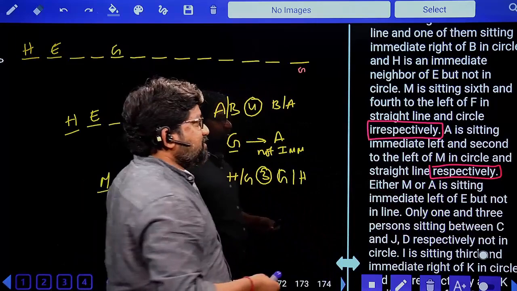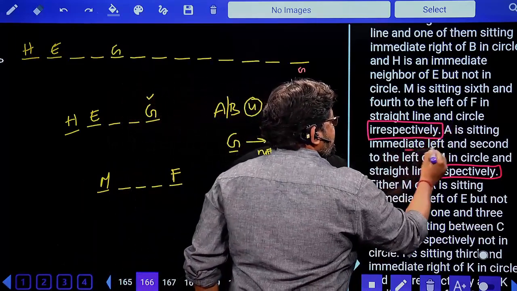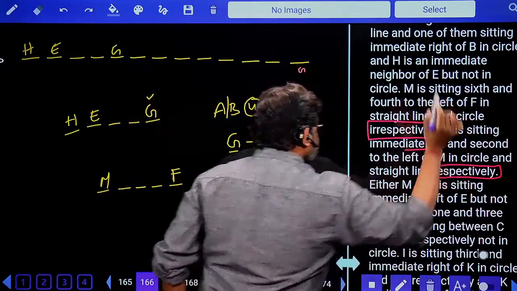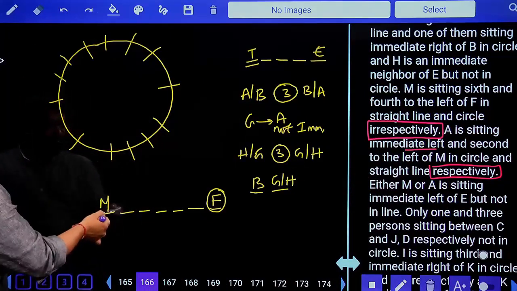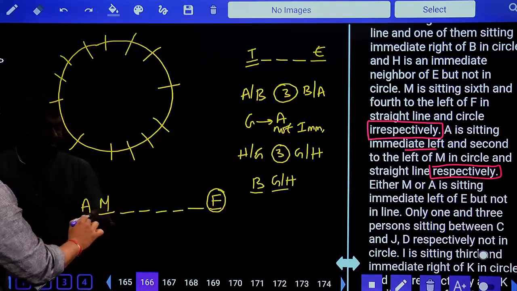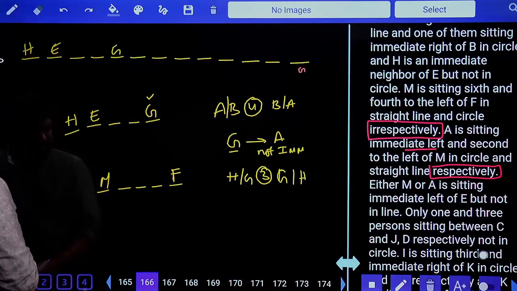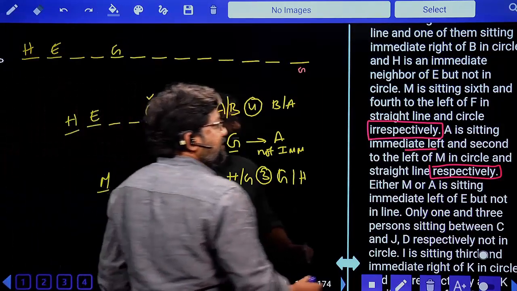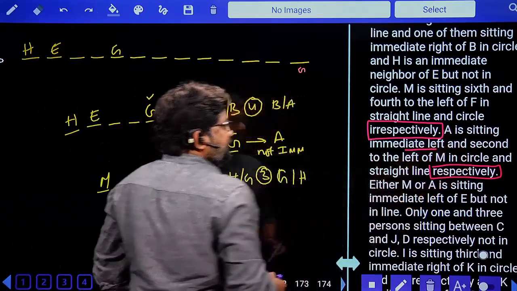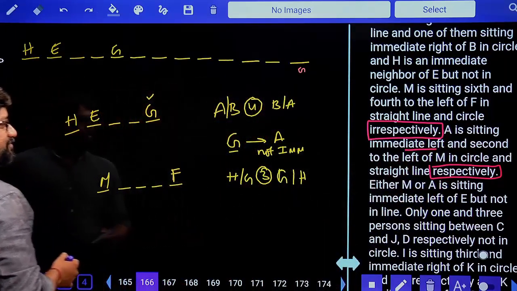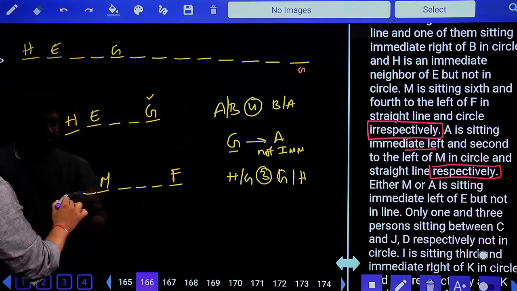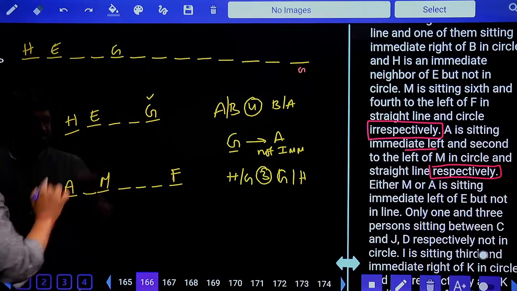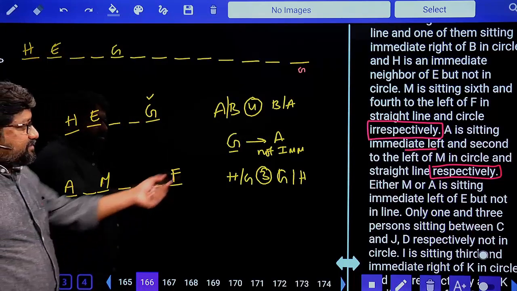Be careful. So A is sitting to the immediate left of M in circle. This is circle, immediate left of M. A, circle end. Second to the left of M in straight line. A. Already we have some information about A.